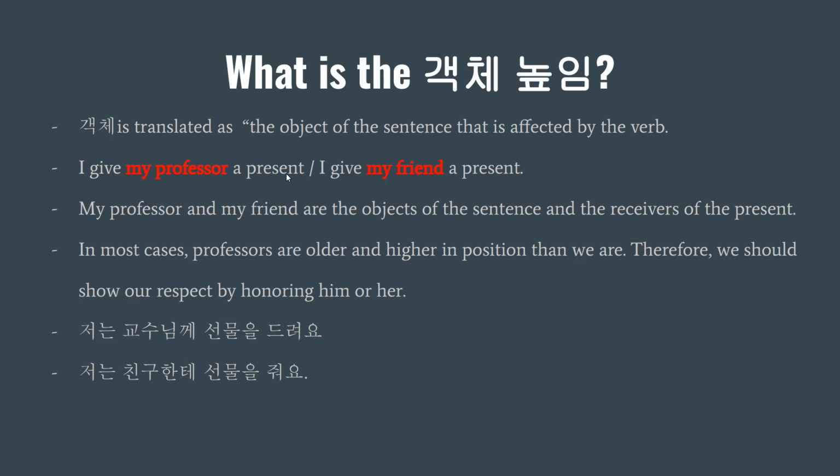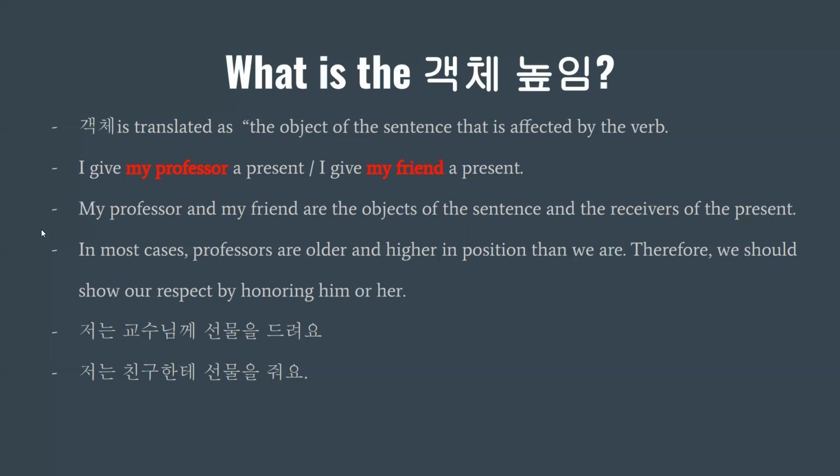So 객체 is the one that receives the action of the word, right? For example, here, I gave my professor a present. I gave a present, right? So present is the direct object and the indirect object is my professor. So the receivers of the present are my professor and my friend, right? So here, my professor and my friend are the objects of the sentence and the receivers of the present.